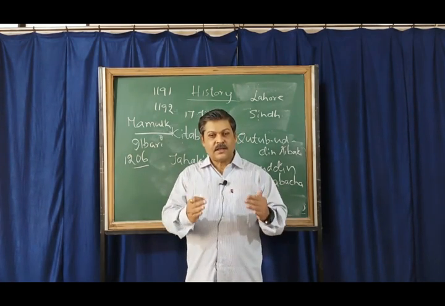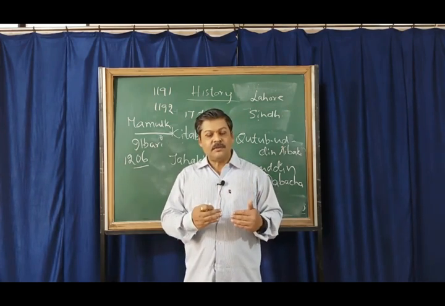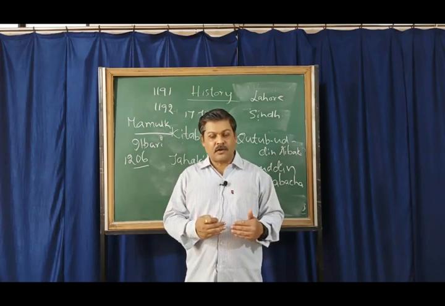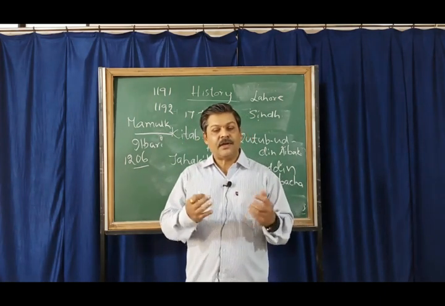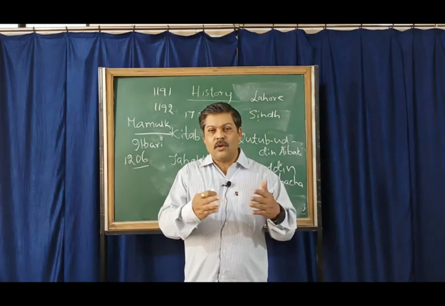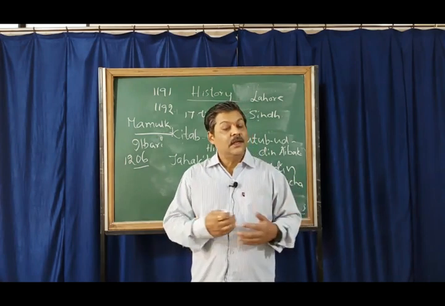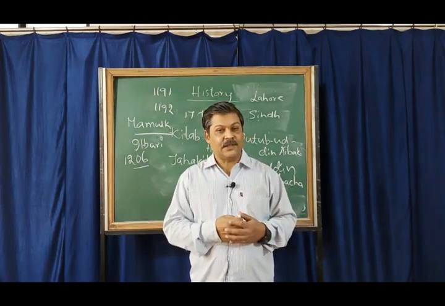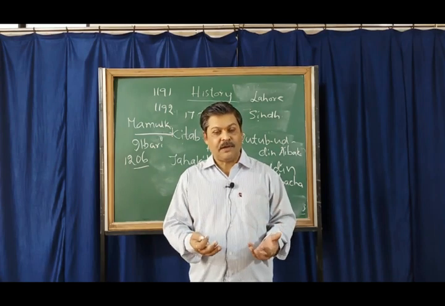So this is how we find the rule of the Muslims was established in 1206. In our next class, we will try to understand the rule of the first Muslim dynasty, that is the slave dynasty. This will be the next topic which we will be discussing.